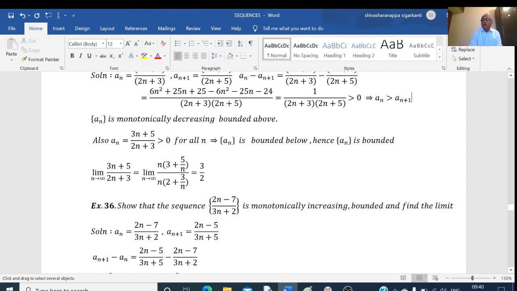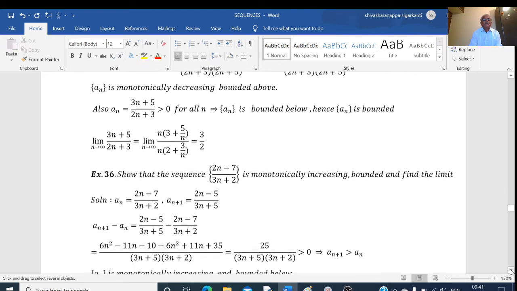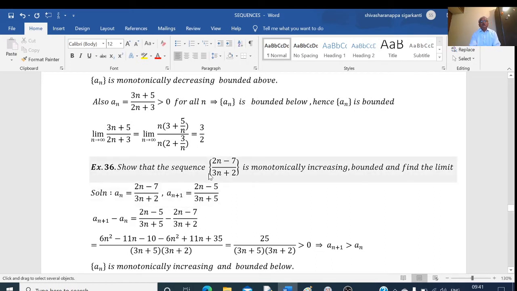Next, a similar example. Show that the sequence (2n minus 7) divided by (3n plus 2) is monotonically increasing, bounded, and find the limit. So here a_n equals (2n minus 7) divided by (3n plus 2). And a_(n+1) is equal to, replacing n by n plus 1, we get 2n plus 2 minus 7, that is 2n minus 5. Denominator 3 into (n plus 1), 3n plus 3 plus 2, that is 3n plus 5.